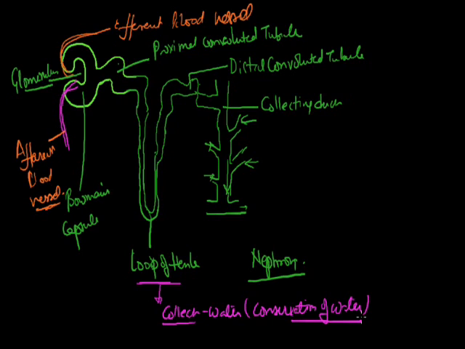When we study desert animals which conserve a lot of water, the loop of Henle is very large because water is available in scarcity and they have to conserve it. This part of the nephron collects the water. It does not allow wastage of water.